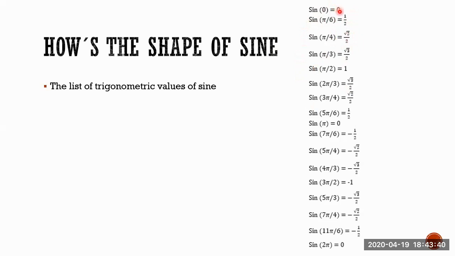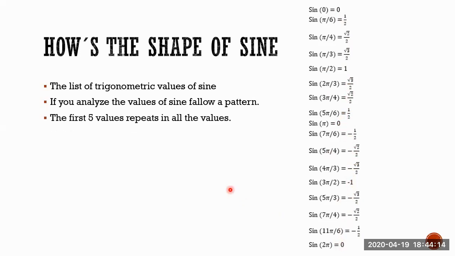But something interesting happened with the list of these values. If you see, from 0 until here, those values repeat again and again, but just changing the sign. So they follow a pattern, and that pattern is that the values of sine start at 0 and then reach 1, and then start going down until 0 again. Then it starts going down until -1, but then returns again to 0. This pattern is so important, we will see what it does. So practically, I was saying that the first 5 values repeat in all the values, just that maybe they change the sign.